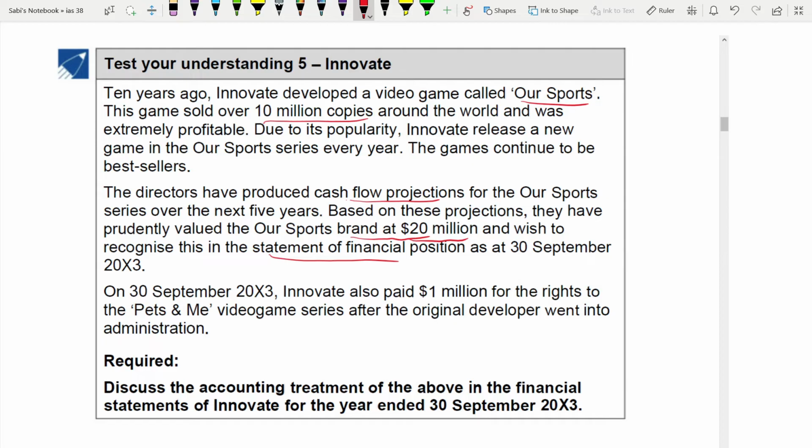Second, on 30th September 2003, they also paid 1 million for the rights to the Pets and Me video game series after the original developer went into administration. If you see this question, there are 2 things that you need to deal with in this question. One is the 20 million, the other one is the 1 million. Before you start this question, you always have to start with the recognition criteria of intangible assets. That is the first.